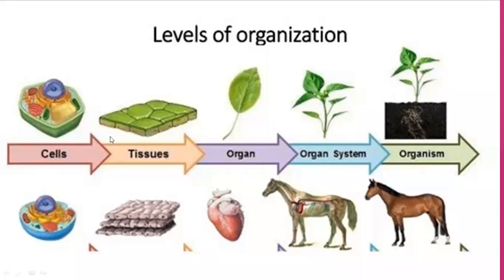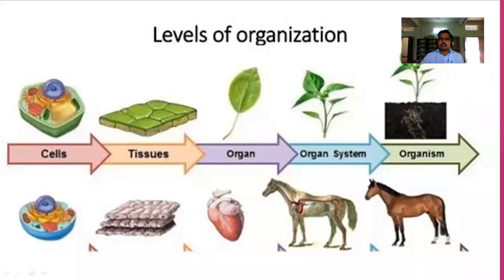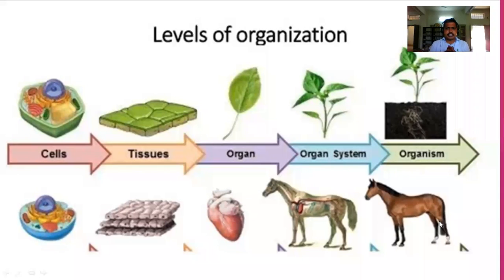In the tissue level of organization, a number of cells will aggregate and be involved in tissue formation. How does the tissue formation take place?